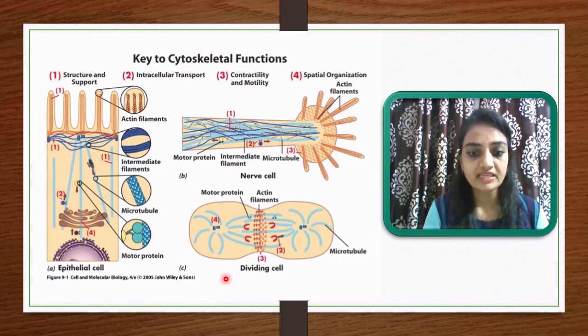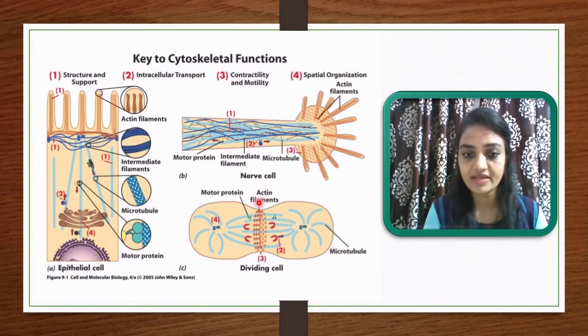The third one is the dividing cell. Here you can see this bluish color is a microtubule, and in the center the ring that is formed is the actin filament. The motor protein is there too. In this way, all three together are responsible for the division of the cell.